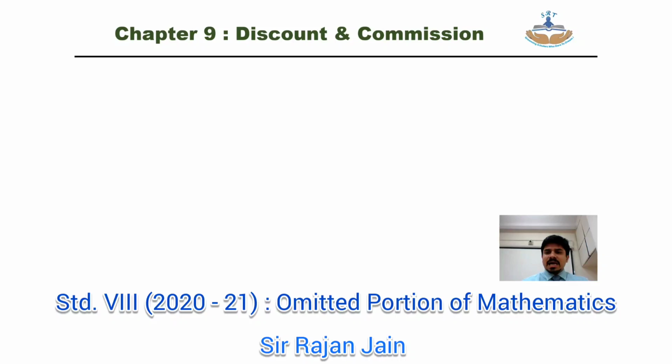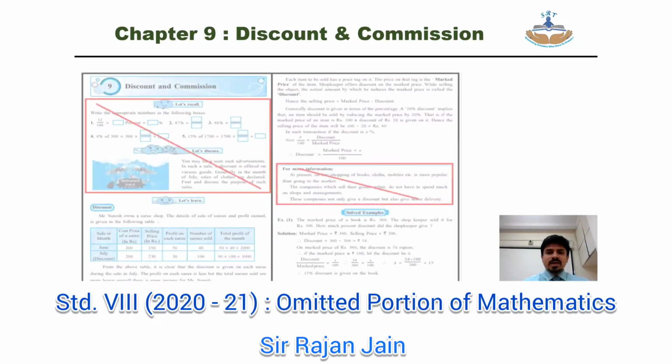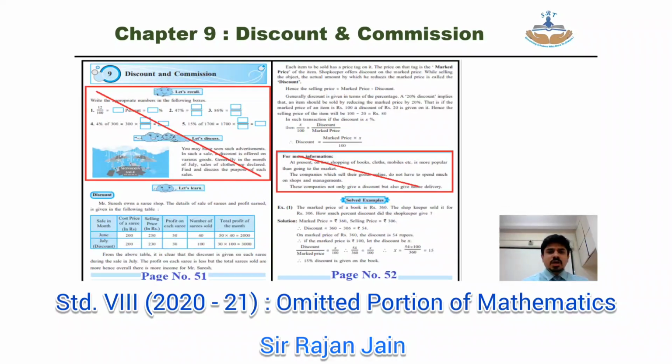Then coming to your chapter number 9, that is discount and commission. At the start of the chapter, page number 51, first half of the page, let's recall and let's discuss, both those entire sections are omitted. Then on your next page, page number 52, for more information, this entire section is striked out.